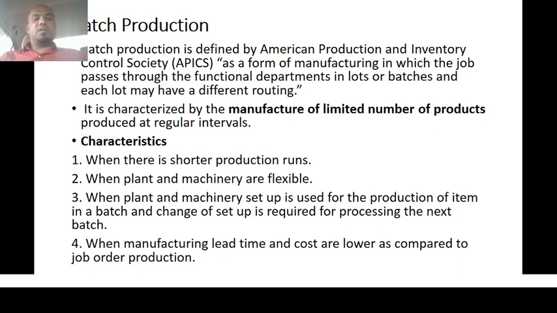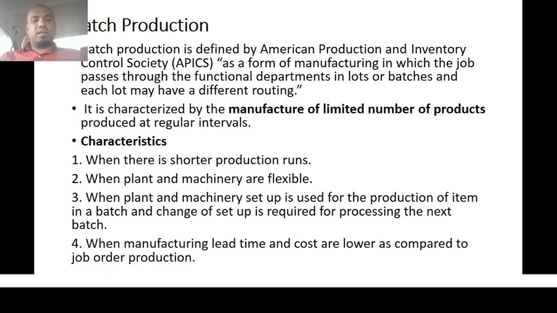Next, the plant and machineries are flexible. We can use the same machinery and facilities for different purposes because they are used for different batches. The plant and machinery setup is used for the production of items in a batch, and a changed setup is required for processing the next batch, based on the lot we are going to produce.